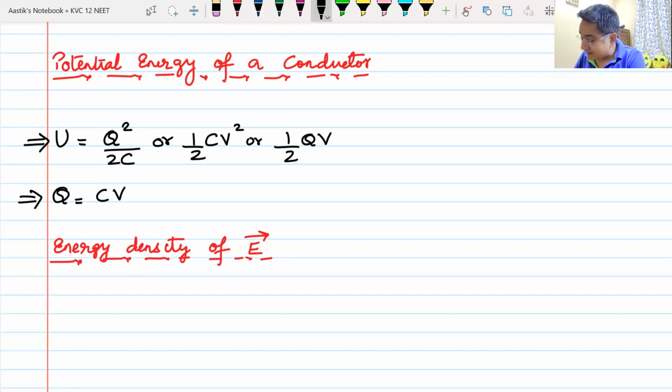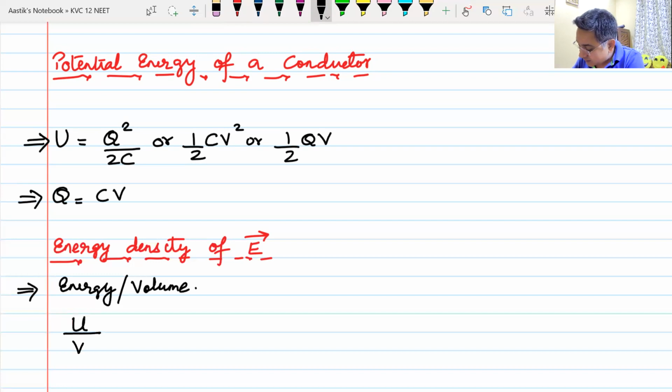What do we mean by this energy density? It is energy or potential energy per unit volume. How much energy is stored in a unit volume, that is known as energy density. So you can write it as energy divided by volume.